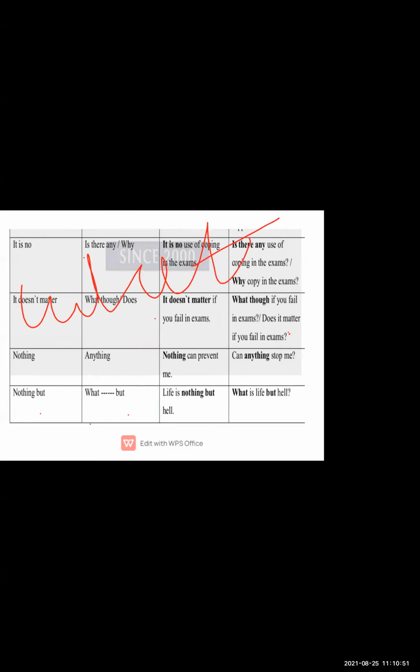As I told you, students, words like what, why, who will come, because here you are making a question sentence. But you have to keep in mind in which sentence to use which, because it is not compulsory that in every sentence you use what, who or why.